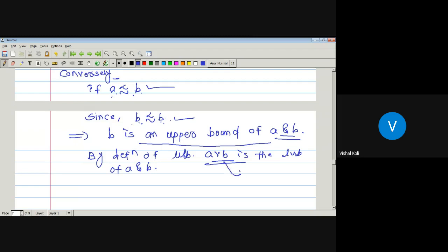So here there are two upper bounds. A join B is the upper bound of A and B. B is also an upper bound of A and B. But the least among them will be A join B. Then what is the relation between A join B and the upper bound B? Either A join B precedes B or B precedes A join B. If A join B is the least one, then A join B precedes B.